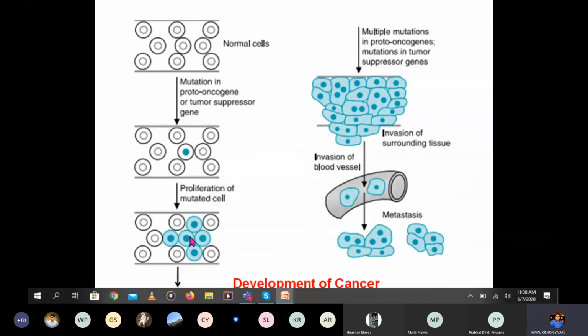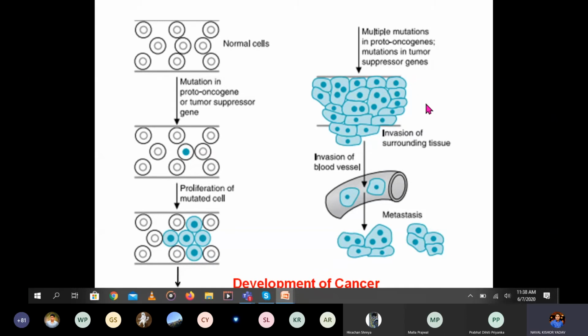You can see more mutated cells formed, and multiple mutations in the proto-oncogenes and tumor suppressor genes. Before it there was a normal cell, then one mutation which again proliferated, and the number increased, which can invade the surrounding tissue.